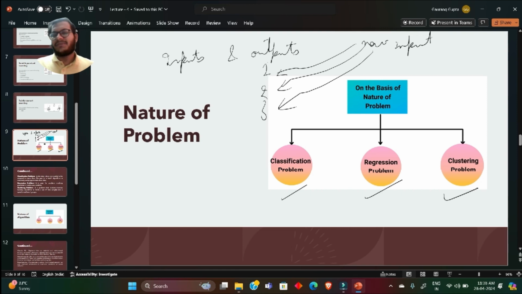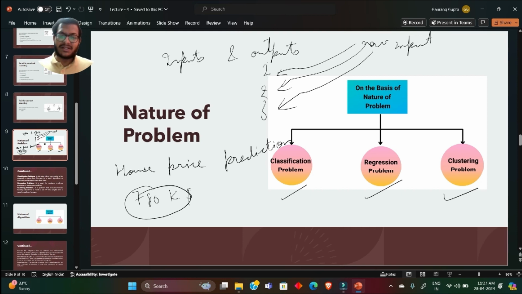In regression problem, let's suppose you are predicting the price of a house. So let's suppose you are doing house price prediction. Now in house price prediction, there are no particular classes in house price. House price can be, let's suppose, 780k dollars or anything. So when a model predicts a continuous output like this, it is called a regression problem or regression model.